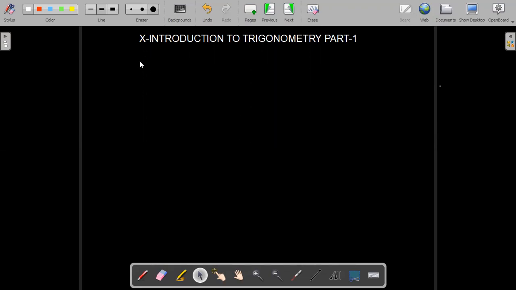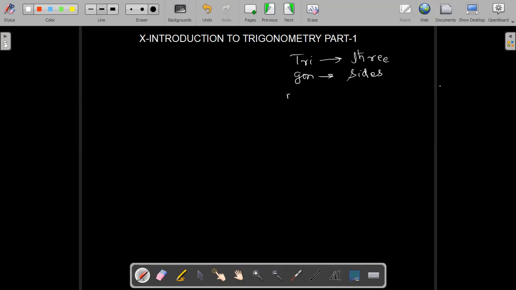In trigonometry, actually the meaning of trigonometry is a combination of three words. Tri means three. Then you have gon. Gon means sides, like pentagon, hexagon, we are saying.